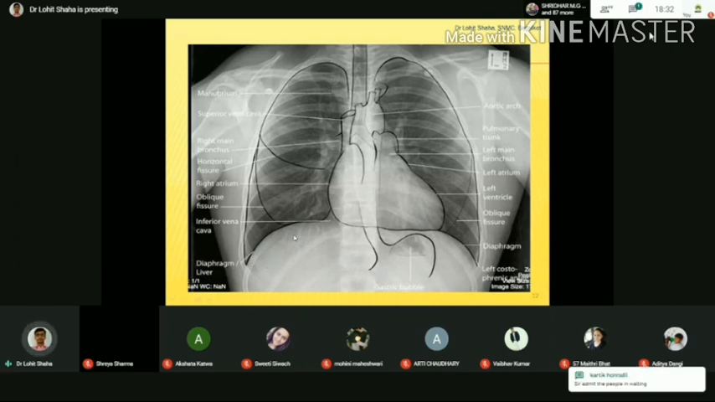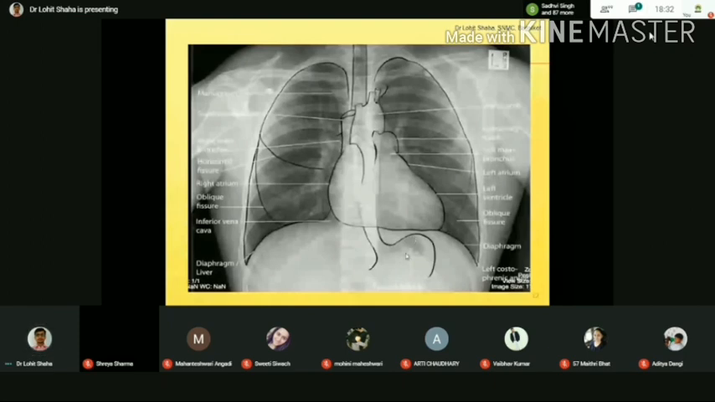Once you observe these two domes, below the left dome of the diaphragm you can see a gas, a black colored structure. This is the gas present in the stomach. This gas is called the fundic gas. Remember, if gas is present below the left dome of the diaphragm, that is normal.